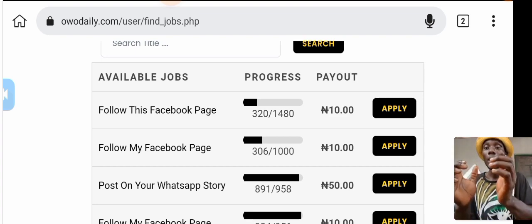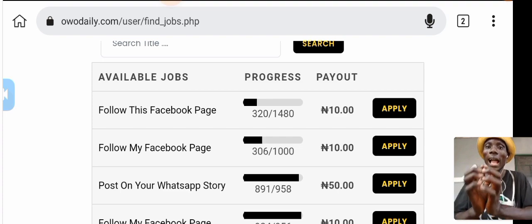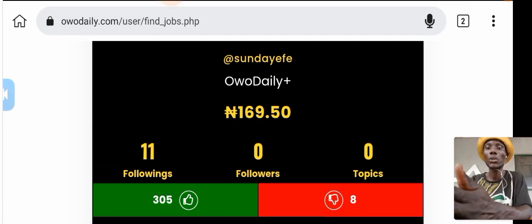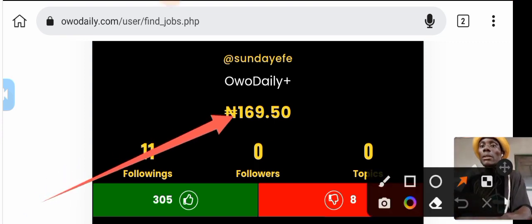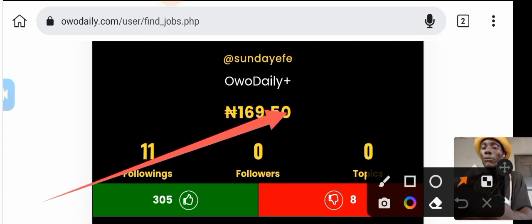So this is true. Headquarters is in Lagos. I can also show you their address. It is a legit website. When they are paying you, I've already withdrawn some amount of money from my account. You can see the little one that is remaining on my balance here. This is my remaining balance. I've already withdrawn some thousands of naira from my account. The remaining balance on my Owodaily account now is 169 naira 50 kobo.